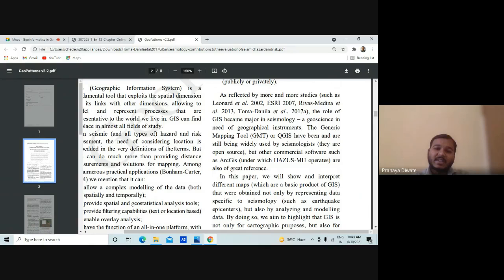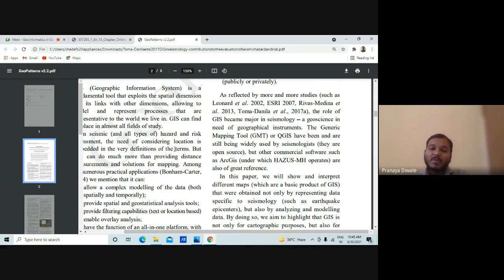Geoscience is in need of geographical instruments. The Generic Mapping Tools or QGIS are still widely used by seismologists. They are open source, but commercial software such as ArcGIS is also a great reference. So if you don't have a licensed copy of ArcGIS, you can go with QGIS, but ArcGIS is the best one.